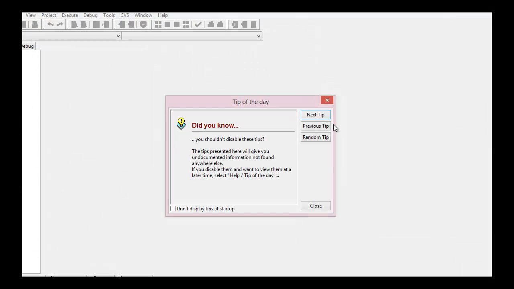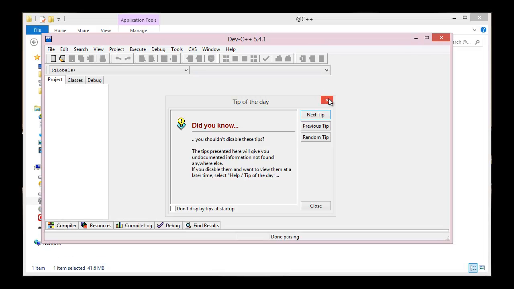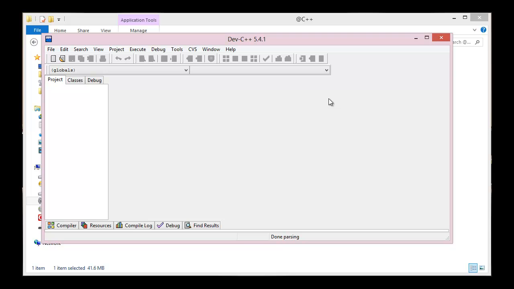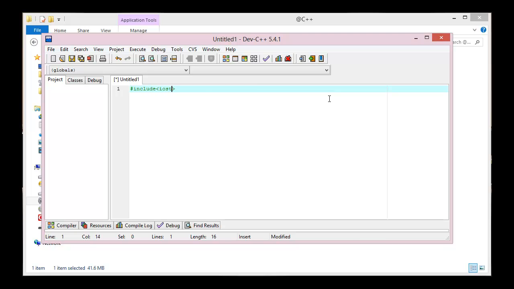Alright, so now we are good to go. We are going to write our first C++ program. All you have to do is press Ctrl N and you have a new file. Then hash include iostream, hash include. Here should be include.